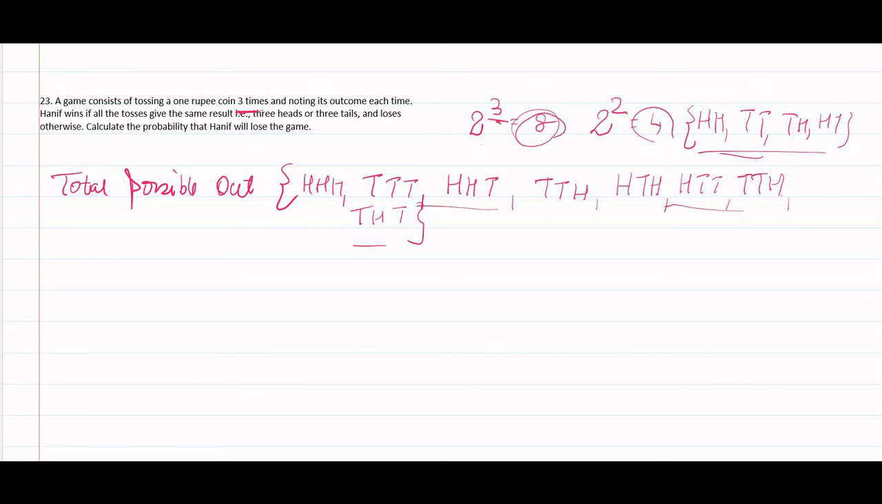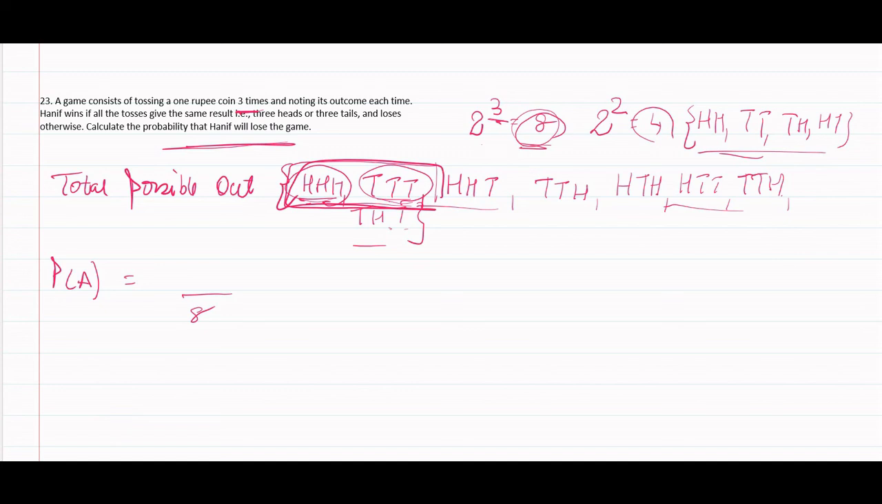Now Hanif wins only if the result is the same, meaning either 3 heads or 3 tails, and loses otherwise, meaning the other 6 outcomes. We have to find the probability that Hanif loses the game. If he gets 3 heads or 3 tails, he would win the game, so we are not concerned with these. How many outcomes are left? 6 outcomes. Total outcomes are 8, as we got.